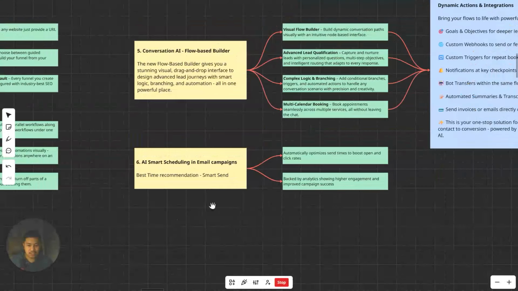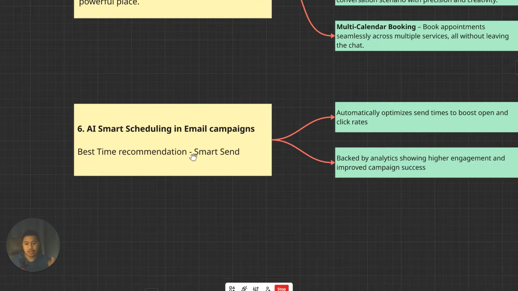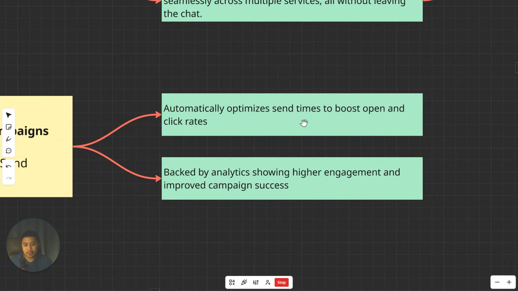And so the last in our list is number 6, AI smart scheduling in email campaigns. So it will give you the best time recommendations when it comes to sending out emails based on the contact list sa loob ng isang sub-account. So this will automatically optimize send times to boost open and click-through rates. This will be able to analyze which time of the day ang may mataas na chance na nag-open and nag-click ang mga customers mo or mga contacts mo sa CRM mo. Ina-analyze nga anong oras yung on average yung may magandang time of day to send those emails.